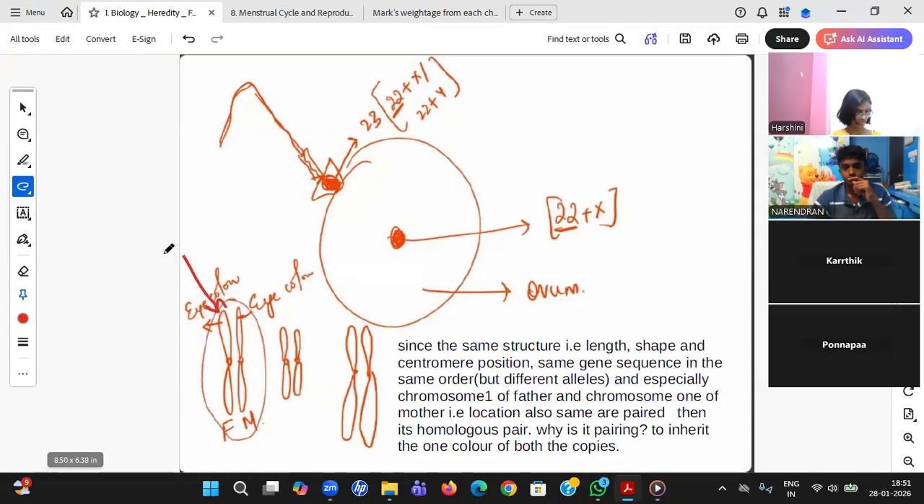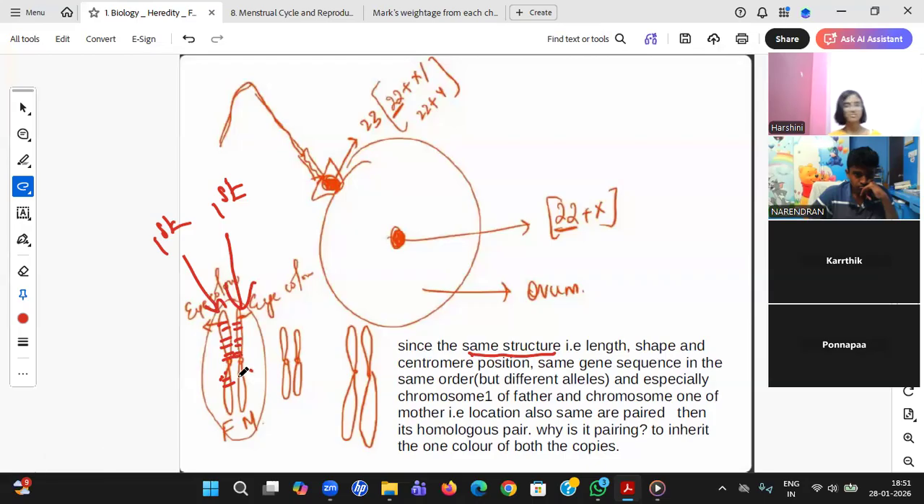Now, when we say homologous, we say homologous because you see what example I took? This is from the female, the first chromosome. This is from the male, the first chromosome. You see what homologous means? First of all, you should have the same structure. Yes, both the chromosomes have the same structure. Same structure means what? Length is the same, shape is the same, and the center is also at nearly the same position. And it should have the same gene sequence in the same order. Yes, gene sequence means what? Hair, skin color, height, something like that.